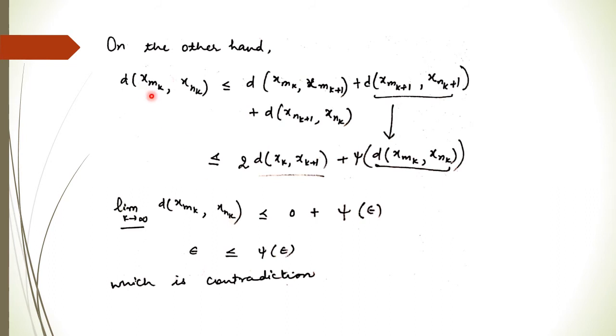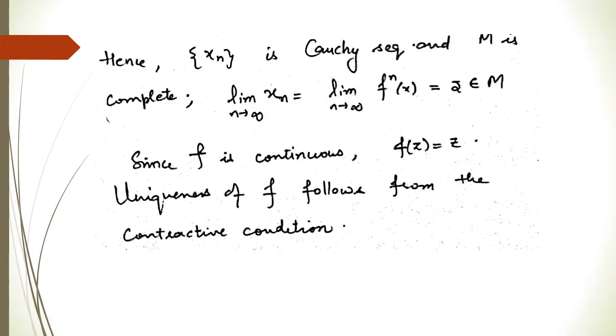The distance of x_m, x_n should be strictly less than epsilon for all m greater than n and greater than some number k. So this implies the sequence x_n is a Cauchy sequence. Since it is Cauchy and M is complete, our sequence should be convergent in M. Say it converges to z or x bar.